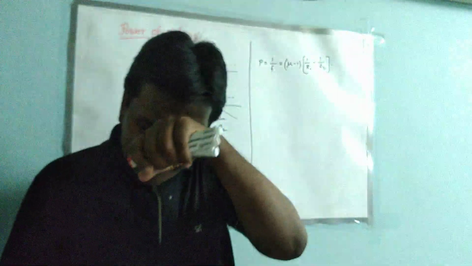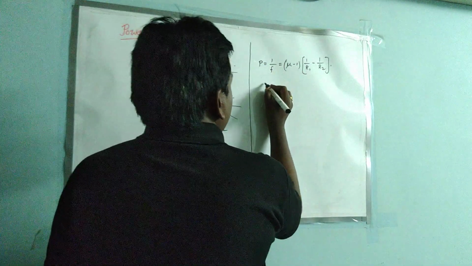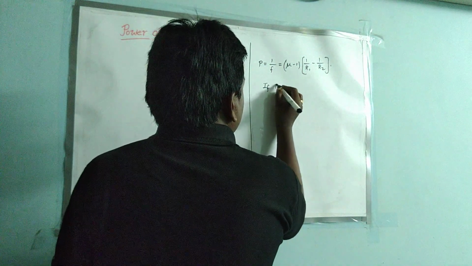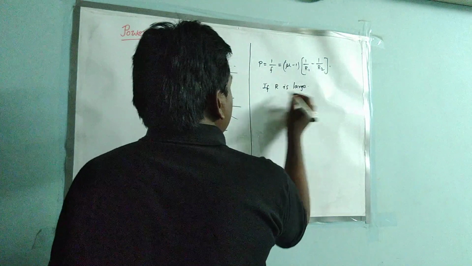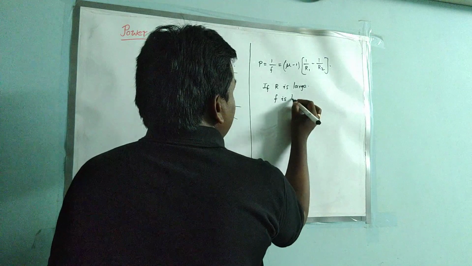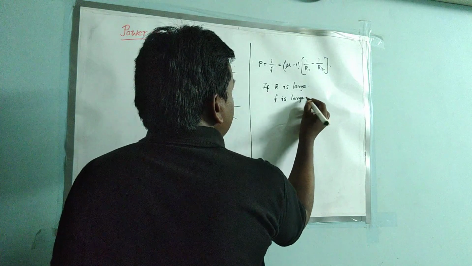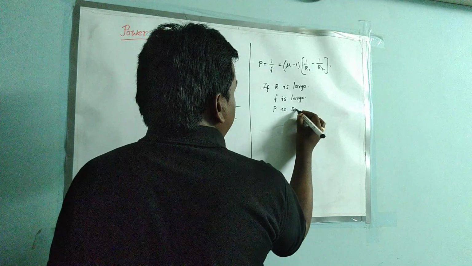That means we can consider it like this. If R is large, that means the radius is large, then the focal length also will be large, and the power of lens will be small.